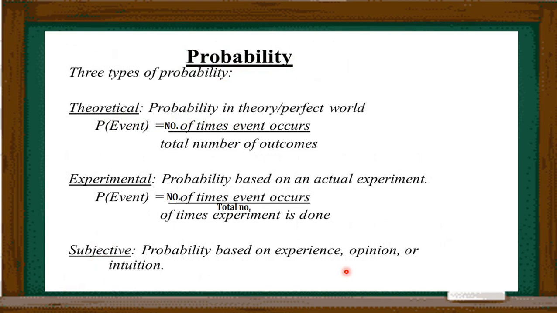This formula we studied in earlier classes. Now the subjective probabilities are based on experiences, opinions or intuitions. So here we have to remember that the probability of an event is always equal to the number of favorable outcomes to the event divided by the total number of outcomes.